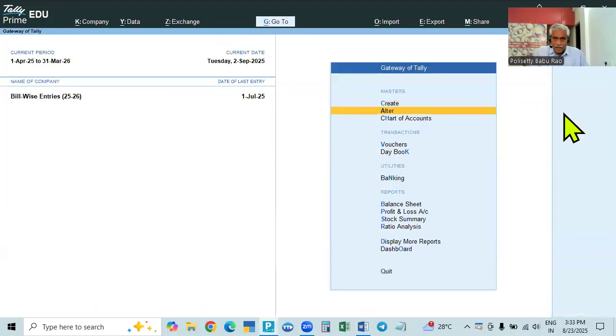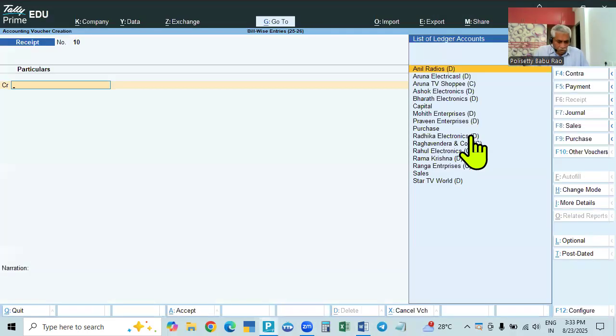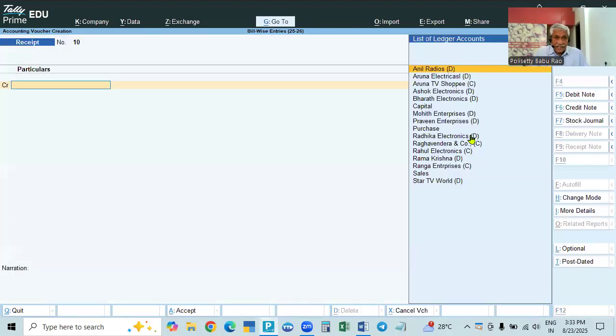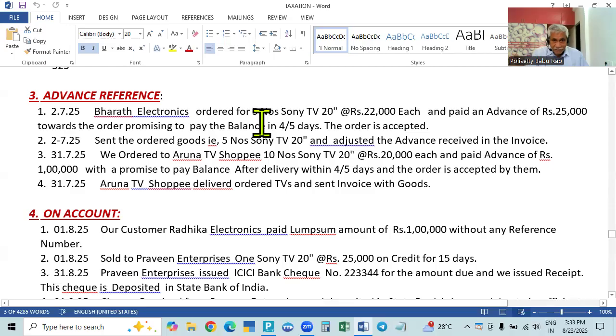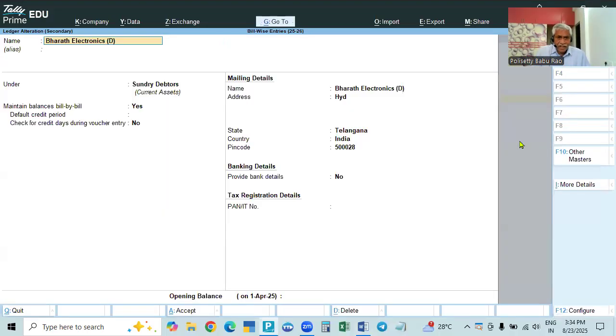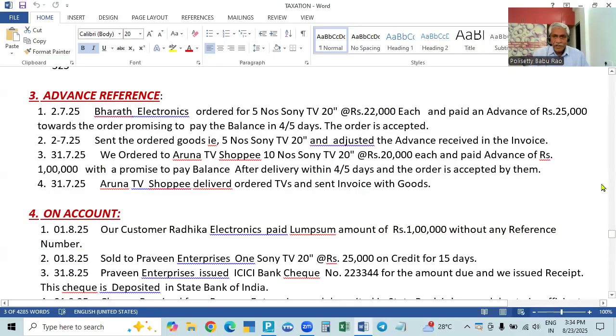So we have to go to voucher, and the date is 27. We are receiving the money, so it is a receipt. He paid to us, so from where did we receive? We received from Bharat Electronics. I enable this option, and if you enable that, it will be enabled in all the data. Okay, enabled. And then what is the amount we received? There is no balance here.